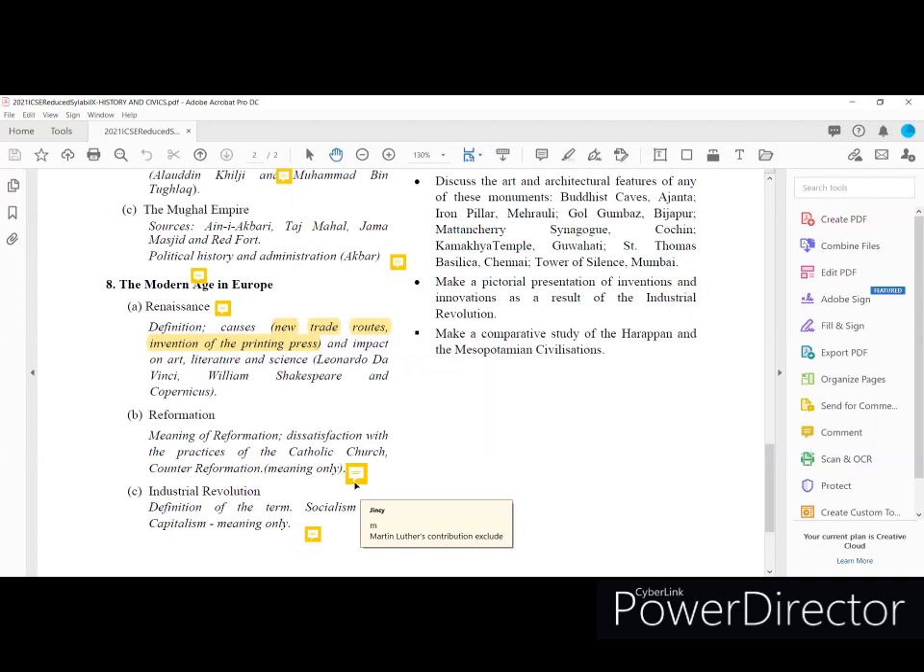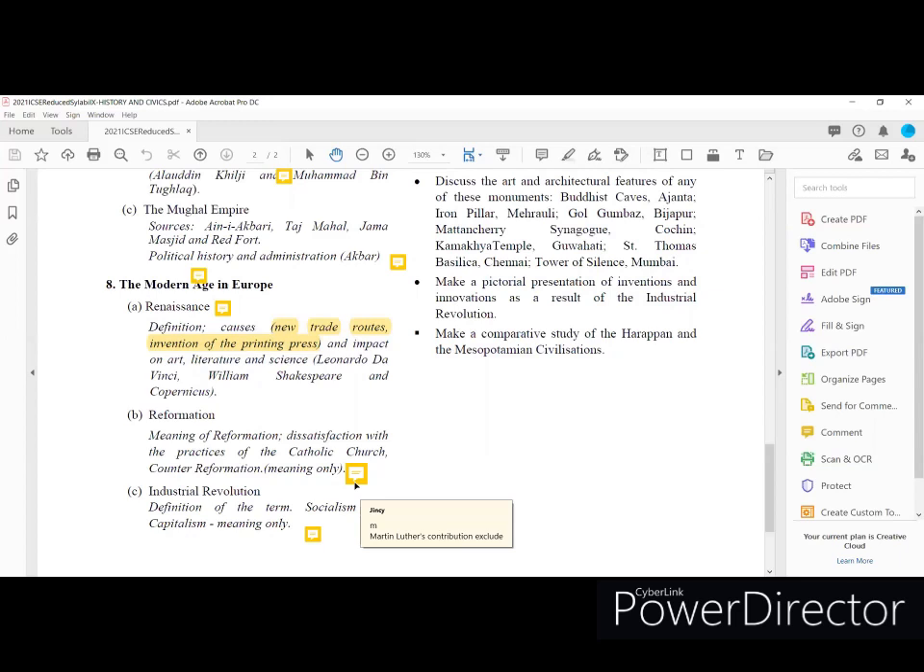And next, the lesson is the Reformation. And in the Reformation also only one topic is removed, that is Martin Luther's contribution. Martin Luther's contribution is excluded, but the counter Reformation meaning only is given here. But if you want to learn about the counter Reformation, you have to focus on Martin Luther's contribution also.